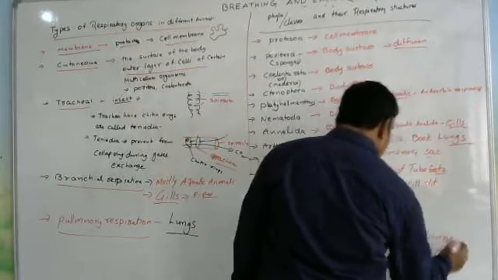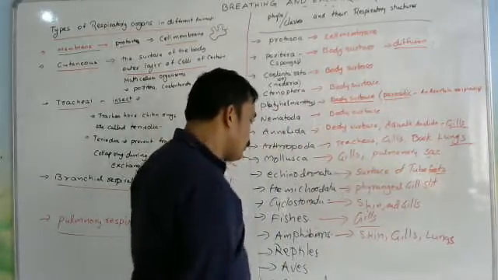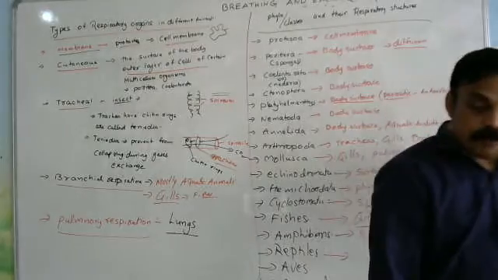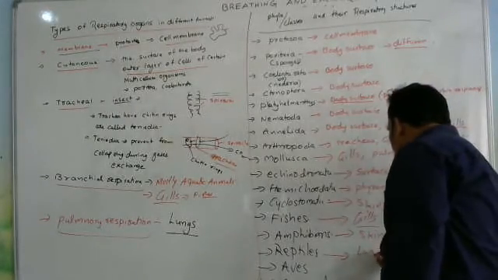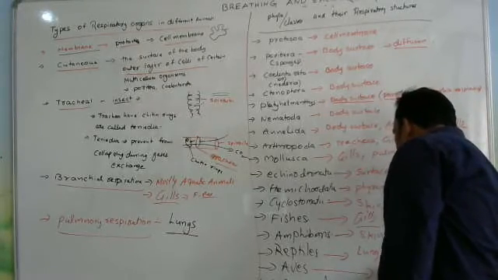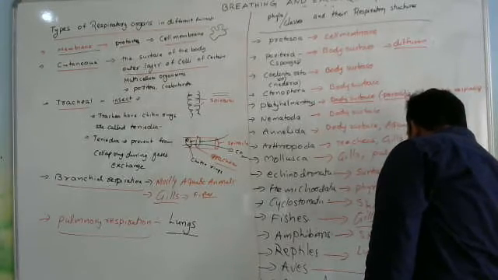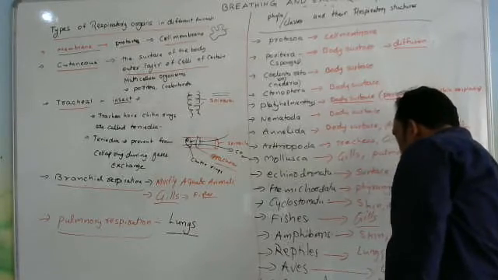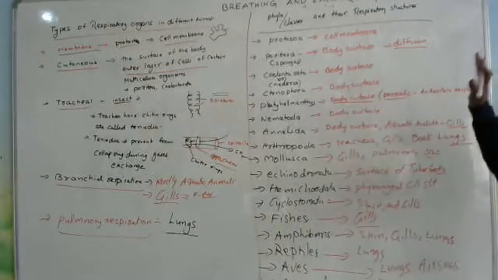Cutaneous respiration also occurs in amphibians. And what about reptiles? Reptiles respire with lungs. Aves also respire with lungs and air sacs. Mammals, all mammals, respire with lungs.